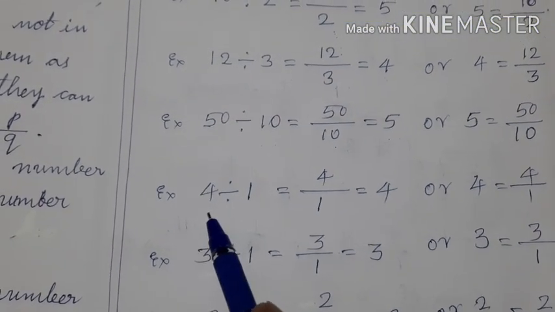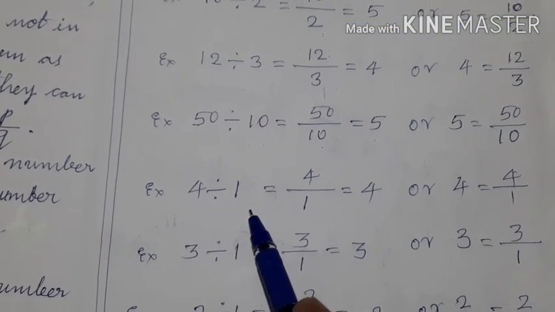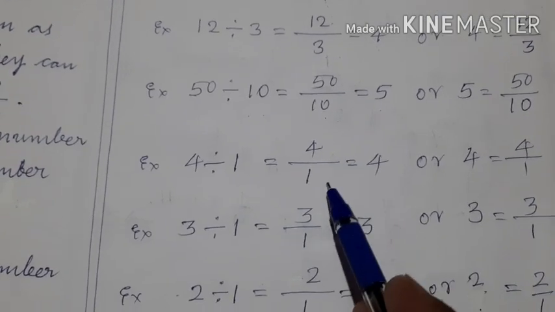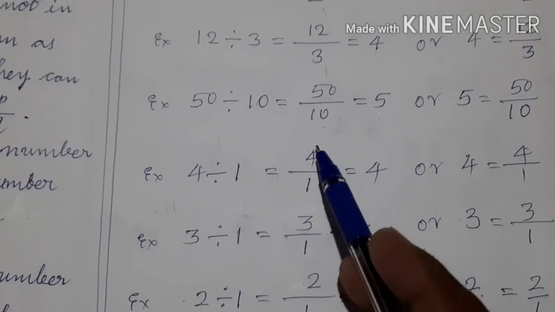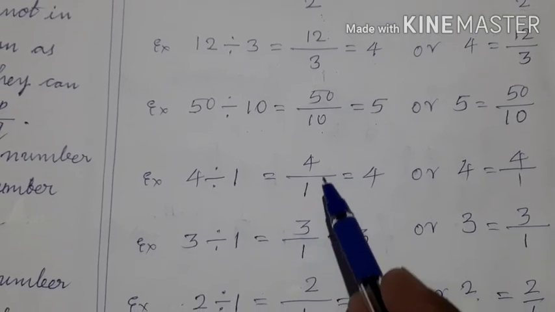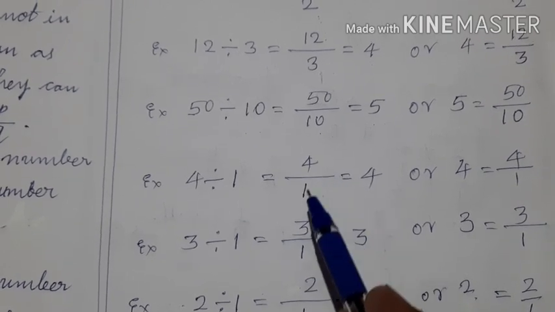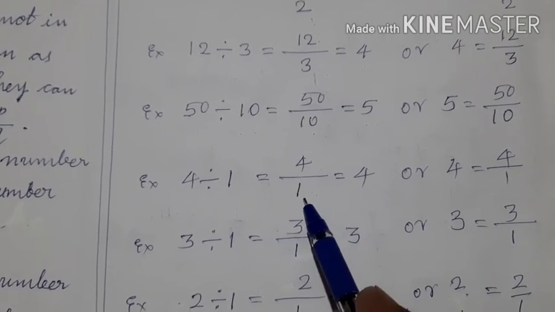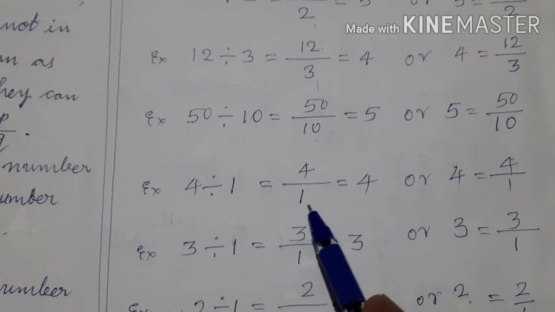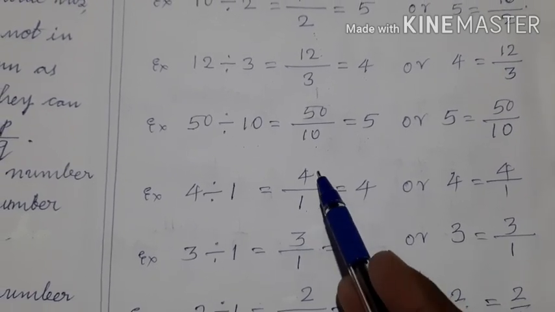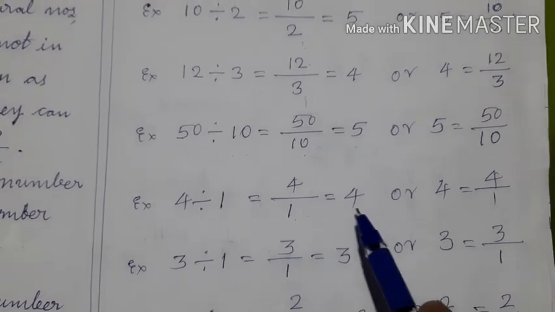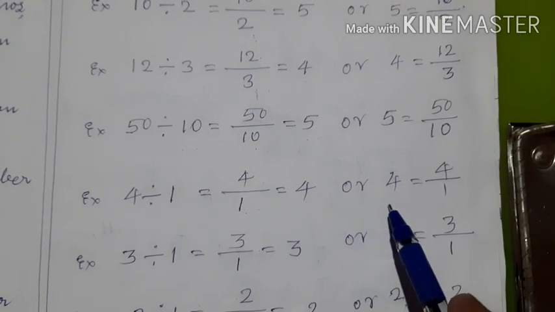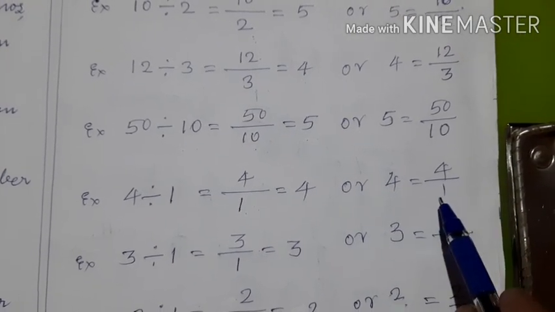Similarly, 4 divided by 1 can be written as 4 upon 1. 4 upon 1 means what? There are 4 rupees and it should be given to one person. Then that one person will get how much? 4 only. Therefore, 4 upon 1 is equal to 4, or 4 is equal to 4 upon 1.